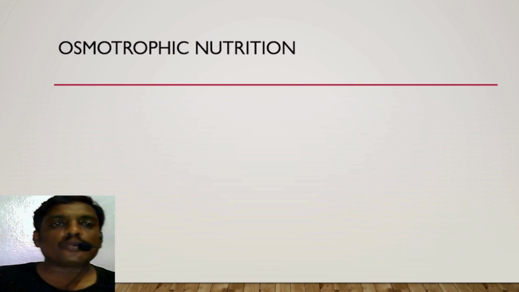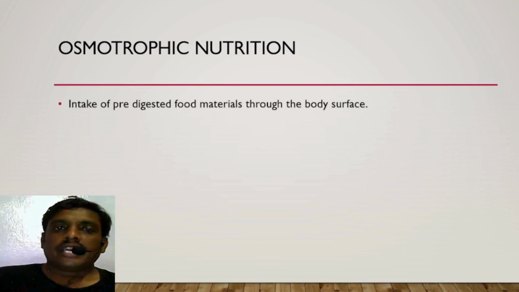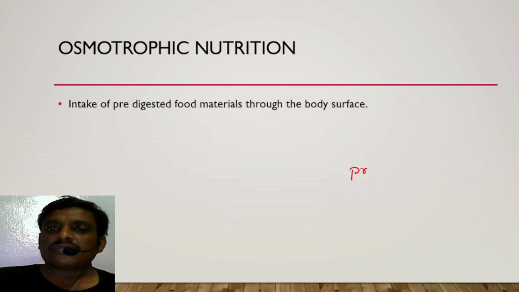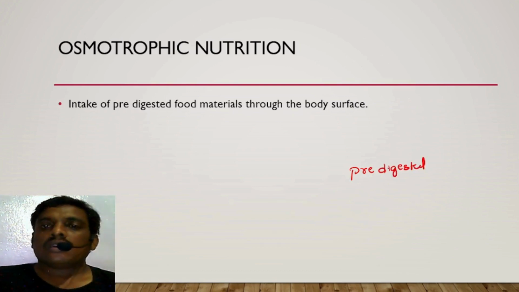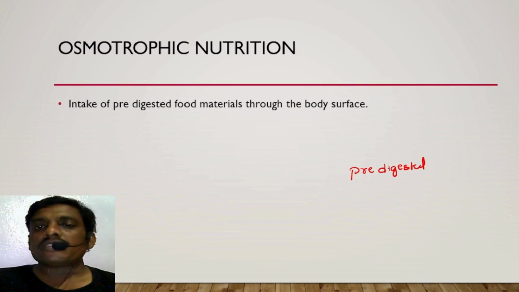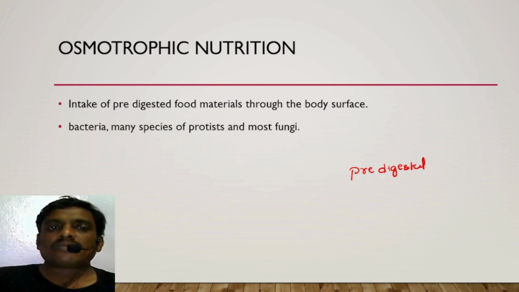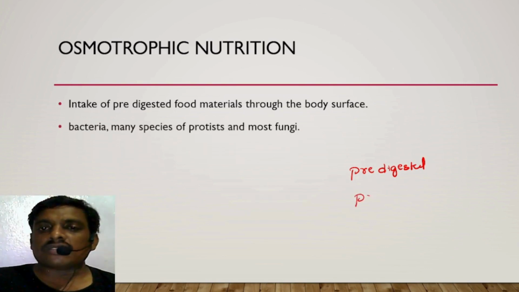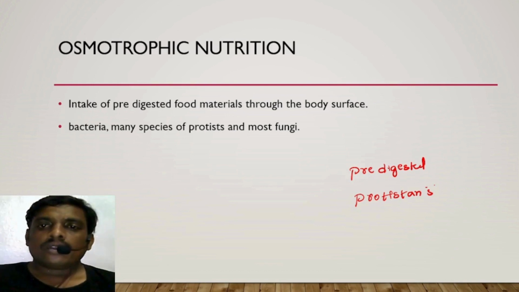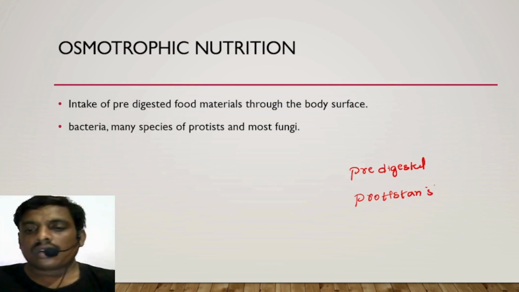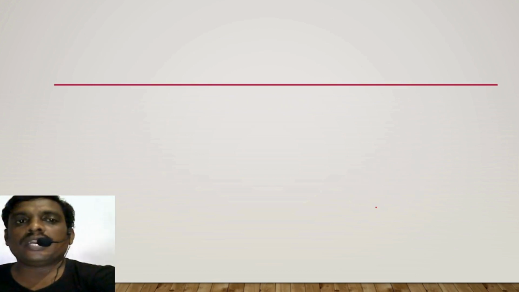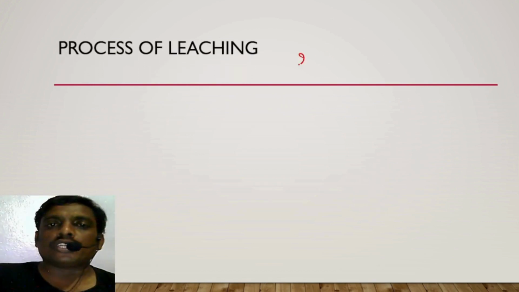What do you mean by osmotropic nutrition? Intake of pre-digested food by the body surface is called osmotropic nutrition. Some bacteria, many species of protistans, and most fungi show osmotropic nutrition.